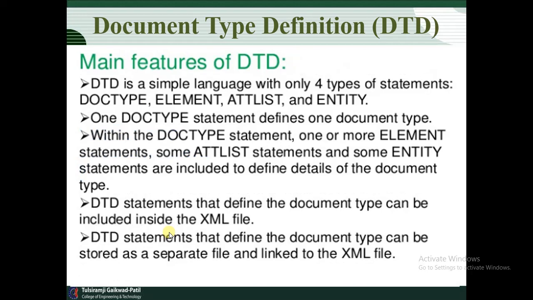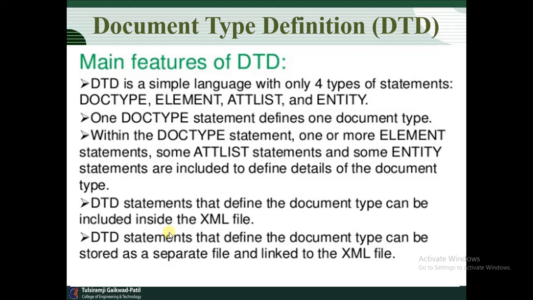The main features of DTD. What are the features of DTD? DTD is a simple language with only three types of statement: document type, element, and entity. The document type statement defines the document type. Within it, one or more element statements, at least one attribute statement, and some entity statements are included to define the document type. DTD statements that define the document type can be included inside the XML file.